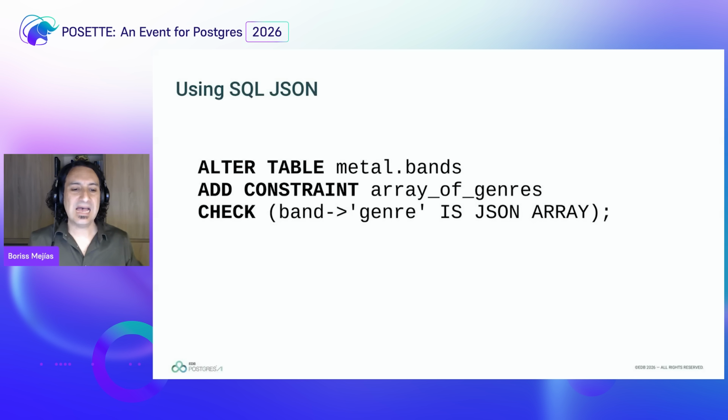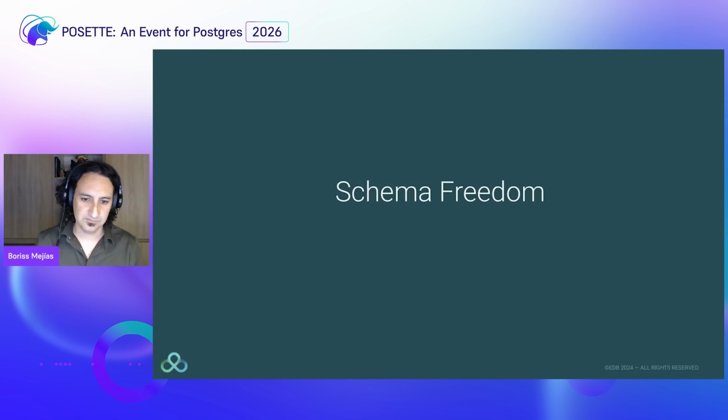So we can add a constraint saying that the genre has to be always an array. The object that comes in the field, that's why I use only one single arrow, is a JSON array. And like that, we guarantee that, and our index is going to give us good results. GIN is also going to be able to index all the stuff, but we want to have arrays, otherwise the index is not going to be helpful.